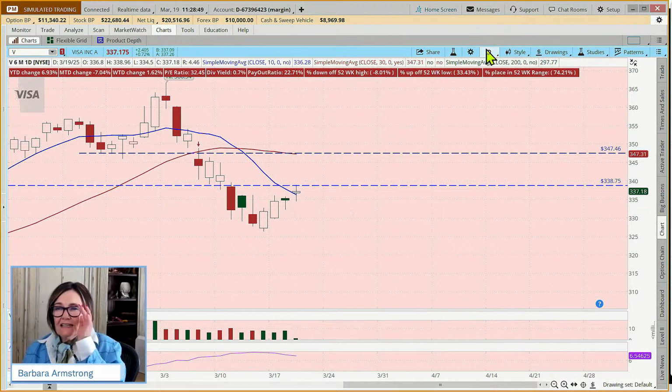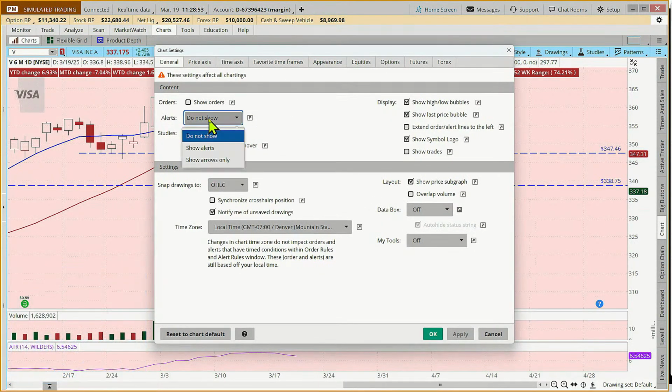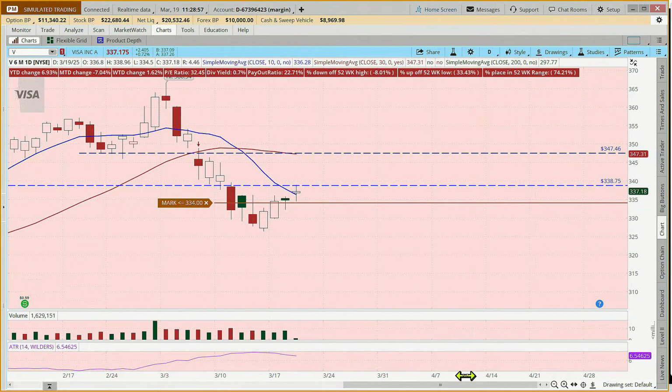And if you want to see your alerts on the chart, you can come up to this sprocket and say, hey, show me my alerts. And so we can see that we have an alert in here to let us know if it comes back down. Now, we're not going to spend the whole class doing this, but are there other opportunities out there?